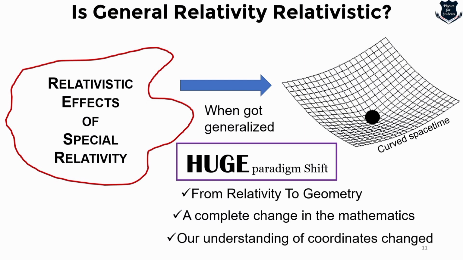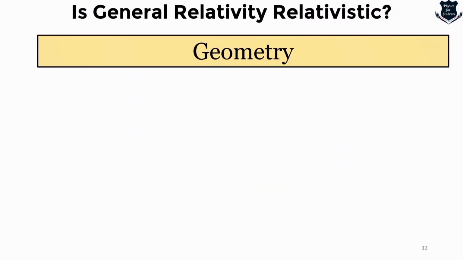So what I am trying to make a point is that the effects and the ideas of special theory of relativity, or those which are relativistic in nature, is now getting changed into something which is called a geometry, which has got a complete change in mathematics and which deals with curved space-time. Now, when we talk of geometry, we have to keep few things in mind.